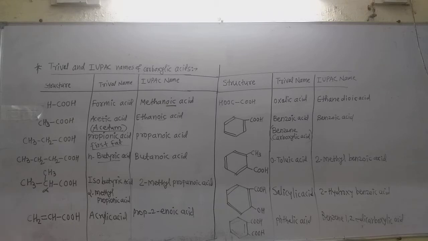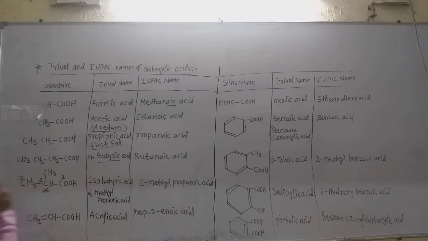But for the IUPAC name, now we must give numbers to the carbon atoms, and the carbon containing the functional group COOH is always given the number 1. So suppose this is 1, give the numbering in a straight line, 2, 3.